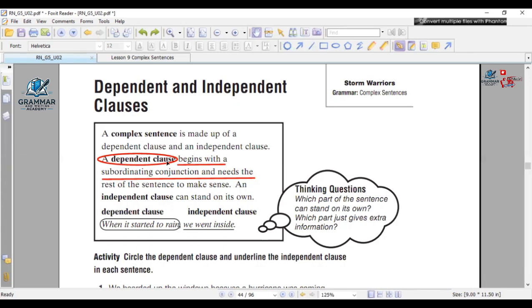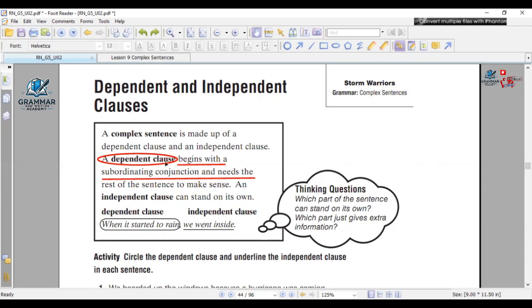So a dependent clause begins with what? A subordinating conjunction and needs the rest of the sentence to make sense. Which sentence, Mr.? The second sentence. Mister, do you mean that a dependent clause begins with a subordinating conjunction and the sentence after it? Yes, because we have two sentences.